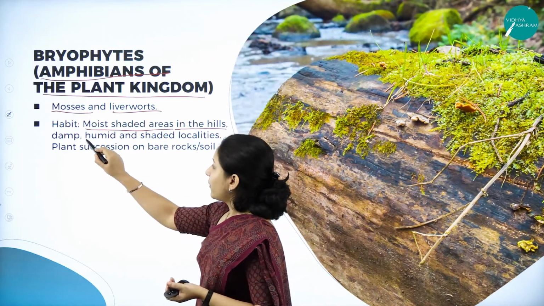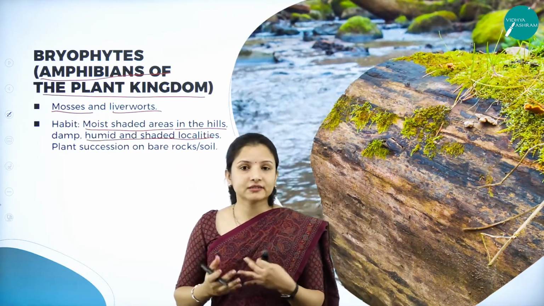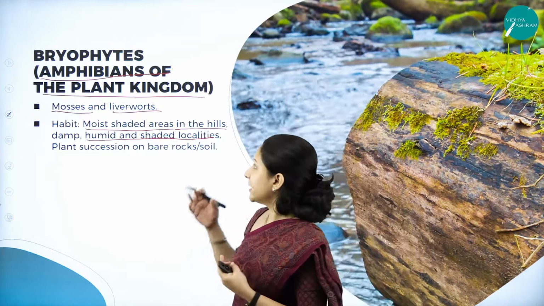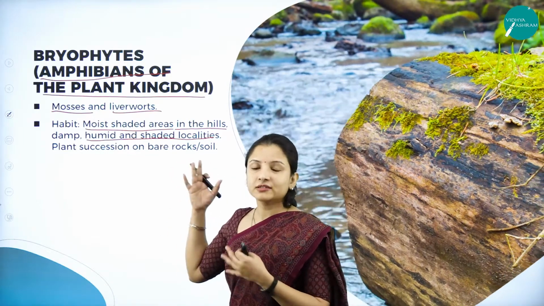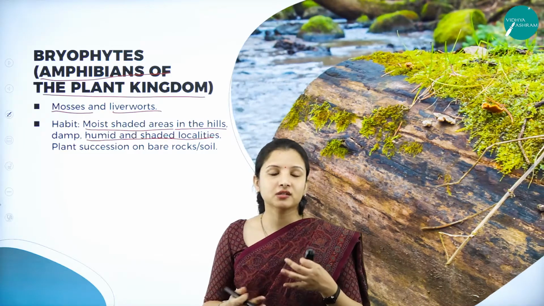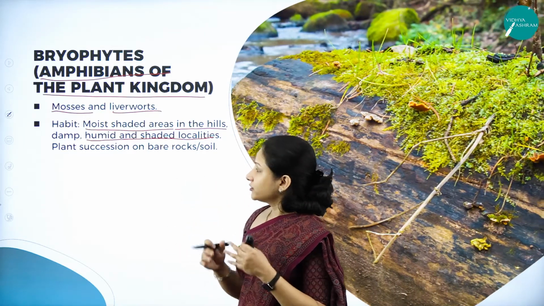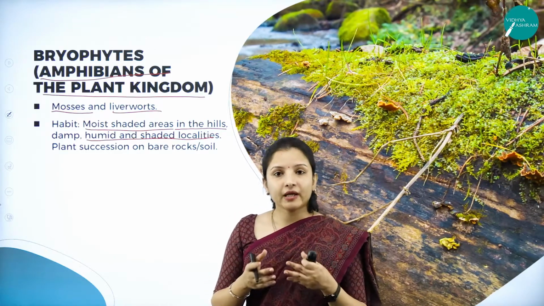And also they require humid and shaded localities. So everywhere we can say that these plants, that is bryophytes, grow almost everywhere wherever there is a damp or a moist condition, and they also grow on bare rocks or soil.